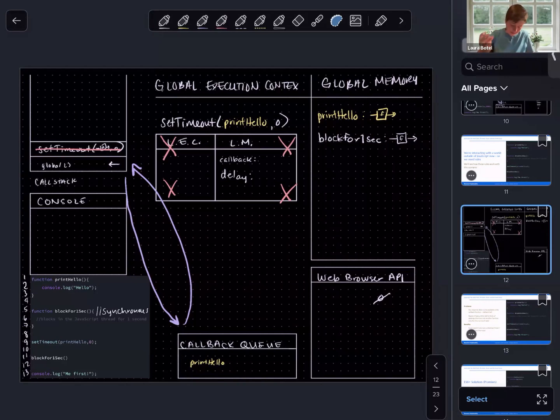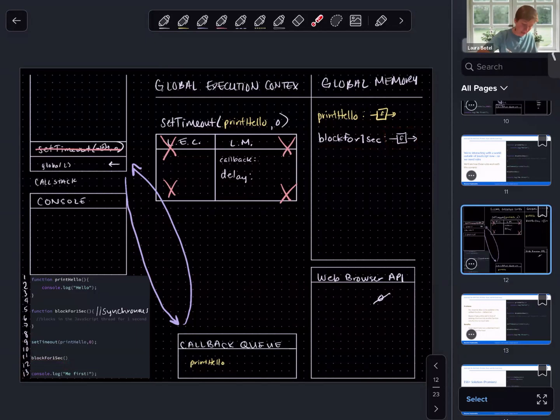At this very exact moment, the call stack is empty, right? Great. Has all of the synchronous code run? It hasn't. We've just completed line 9, and there's more synchronous code to run. So the event loop cannot yet push printHello onto the call stack. What's the next line of executable code? It is this function invocation. So what is printForOneSecond, blockForOneSecond? blockForOneSecond is a function definition that we are going to invoke.